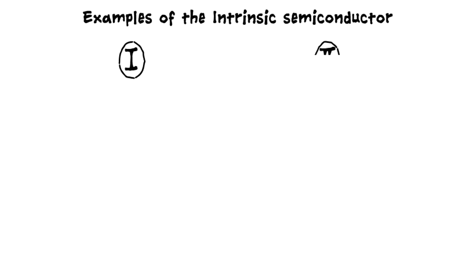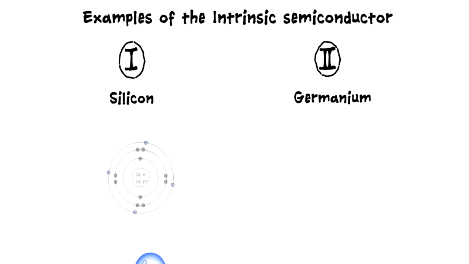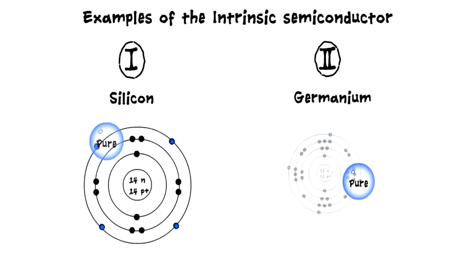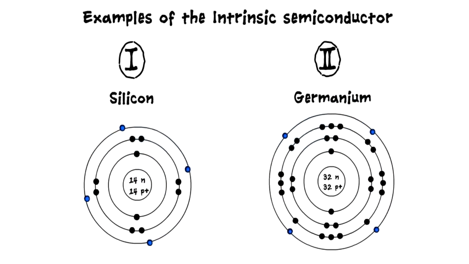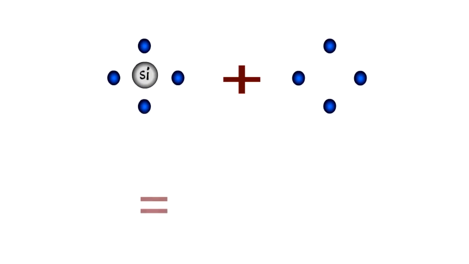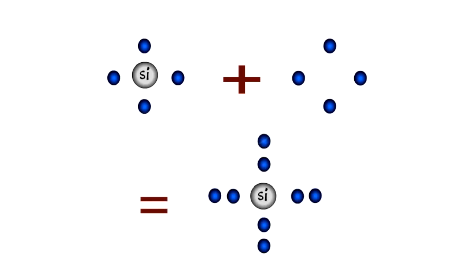Intrinsic semiconductors. Do we know what intrinsic means? It means in its purest form. Therefore, these types of semiconductors are in their purest form by the nature of their existence. The common semiconductors used are silicon and germanium, and they have 4 valence electrons orbiting in the outermost shell. We can further understand the motion of these electrons by looking at the structure of its atom. However, the atom needs a total of 8 electrons in its outer shell to become stable.